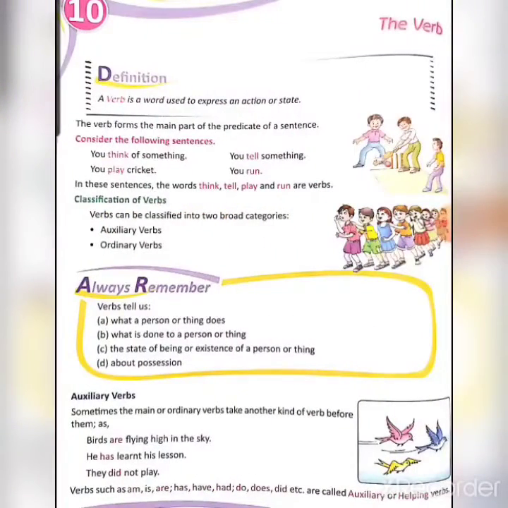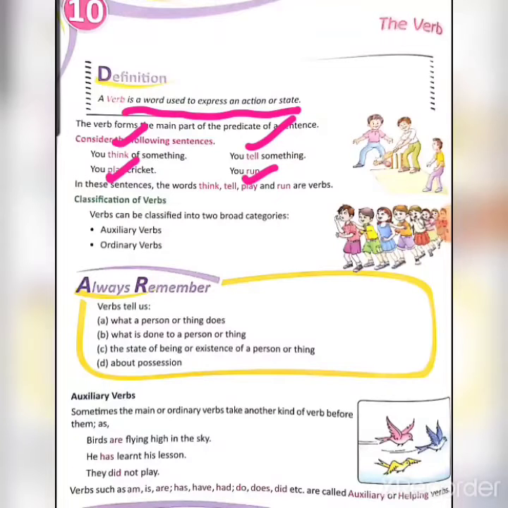So now let us start with chapter number 10, the verb. First question that arises in our mind is, what is a verb? A verb is a word used to express an action or state, like think, play, run, tell. All these words are defining actions, therefore they are known as verbs.